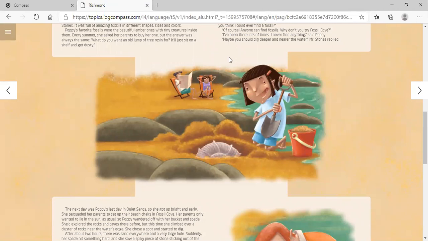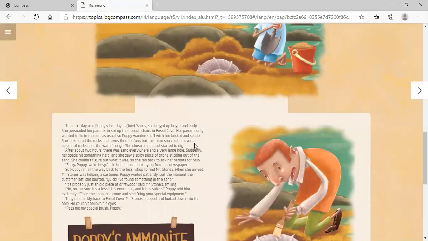Honestly, I don't agree with the behavior of her dad. So what happened next? Since her parents didn't pay attention to her, she went to the fossil shop, but she sees that the paleontologist was busy.